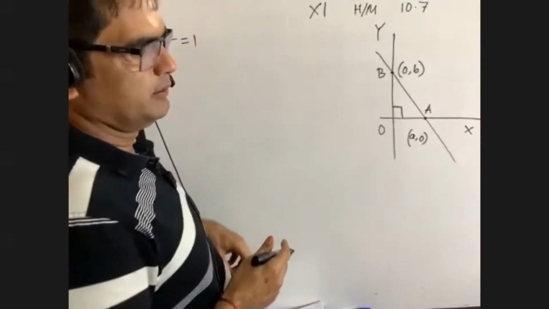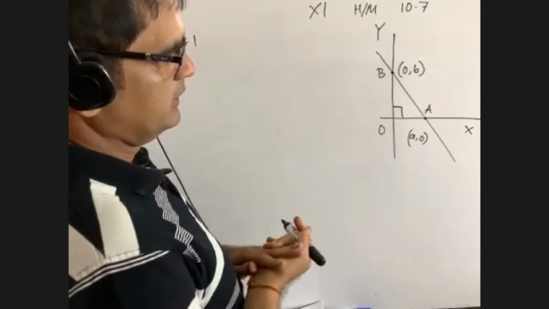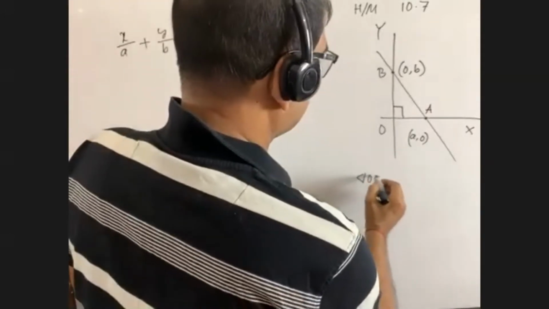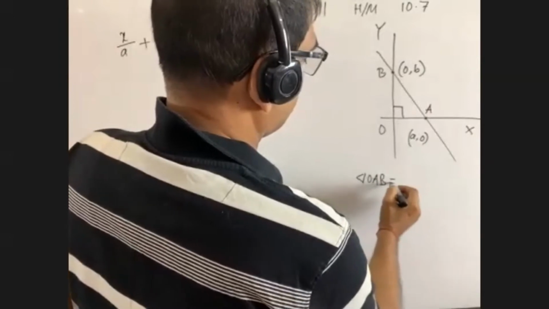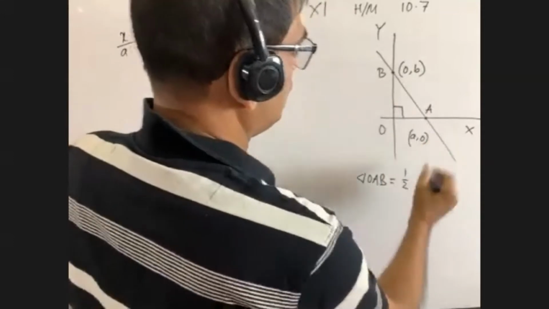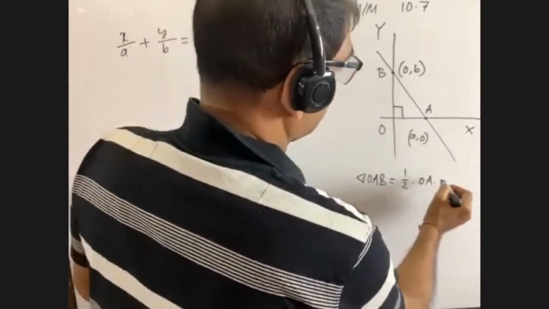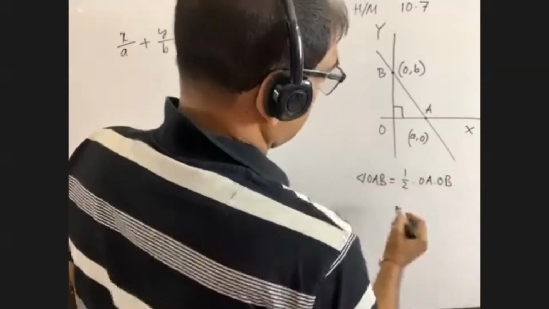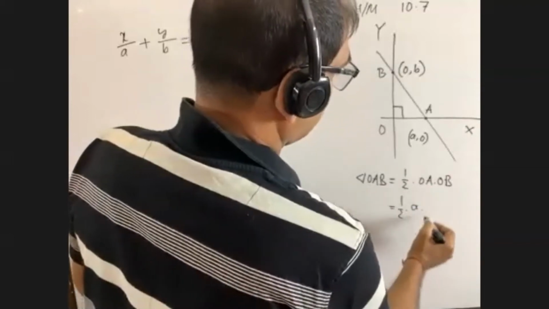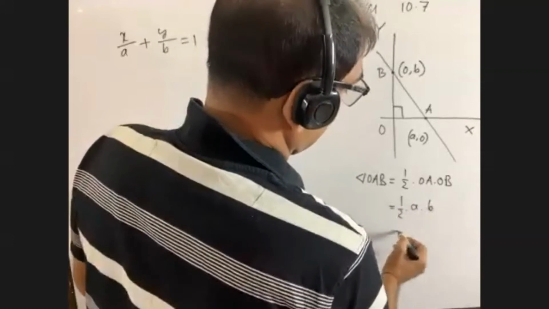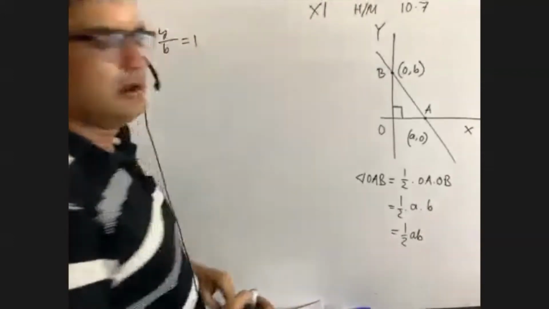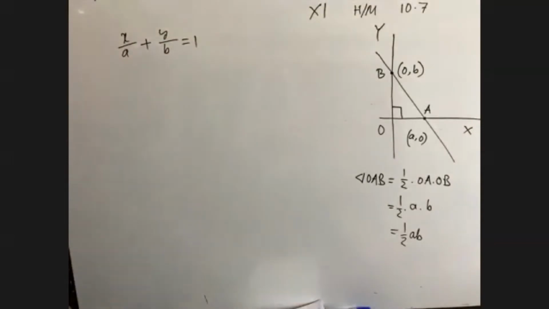Just I am making you understand. Okay. So what is the area of triangle OAB? OAB, what is the area? Half into OA into OB, right? That means half, OA means a and OB means b. So we are getting half of ab. I think you know this, right?